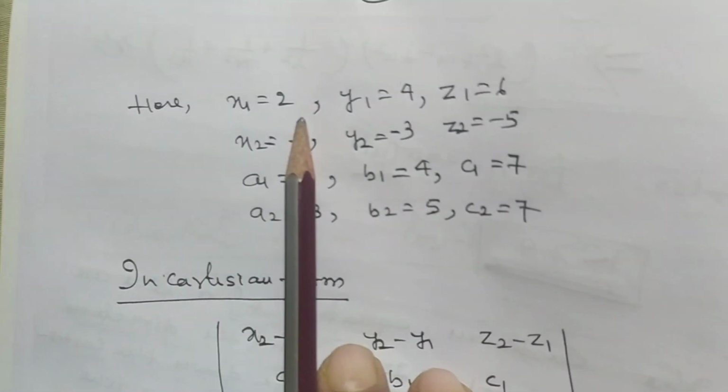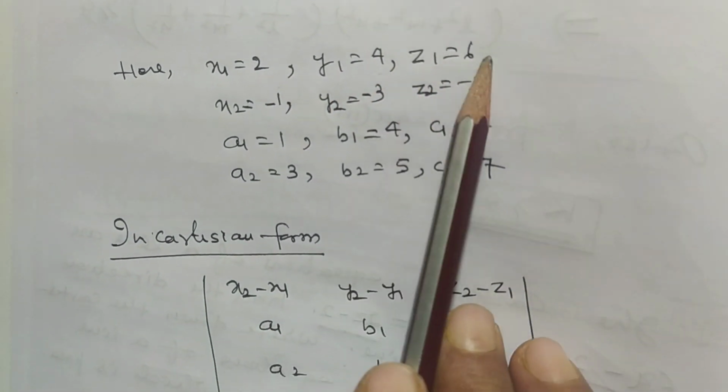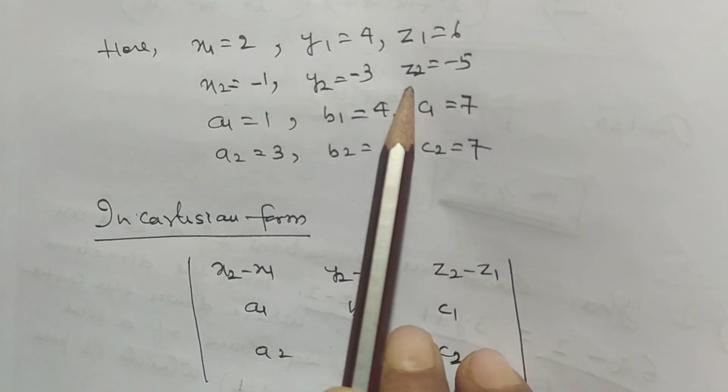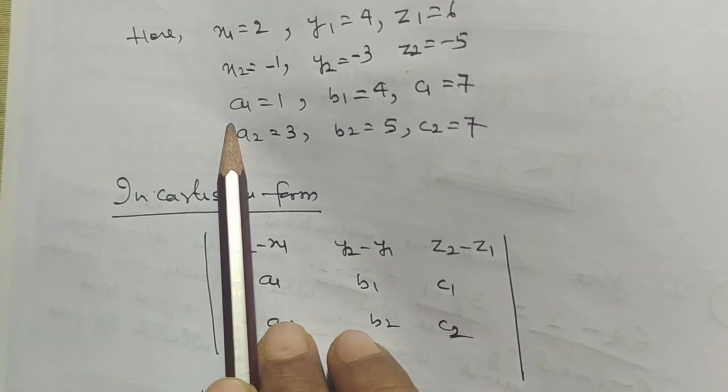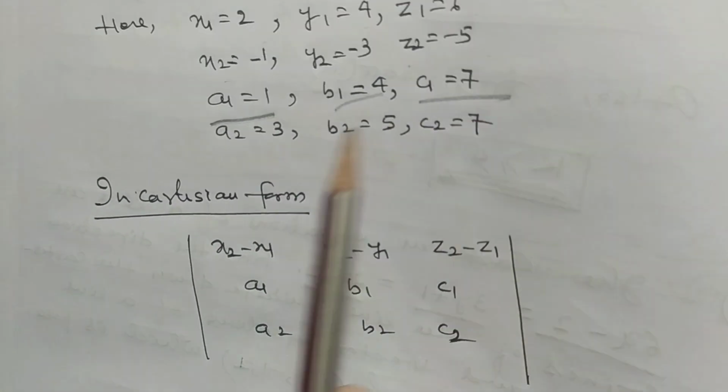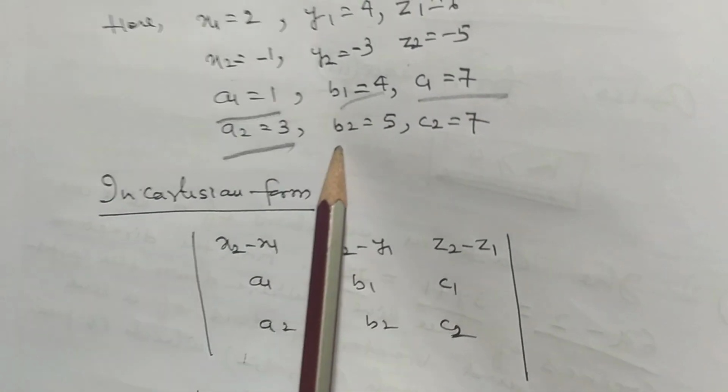Here x1 = 2, y1 = 4 and z1 = 6. x2 = -1, y2 = -3, z2 = -5. a1 = 1, b1 = 4, c1 = 7. a2 = 3, b2 = 5, c2 = 7.